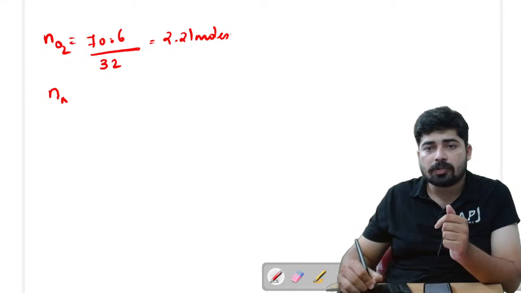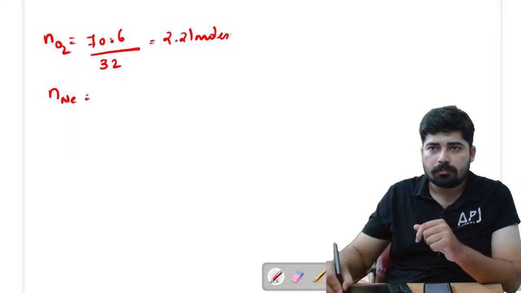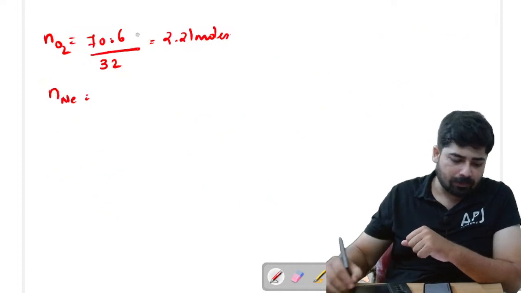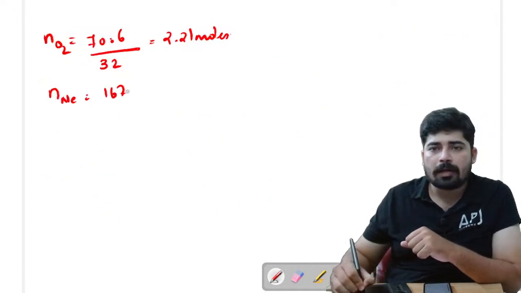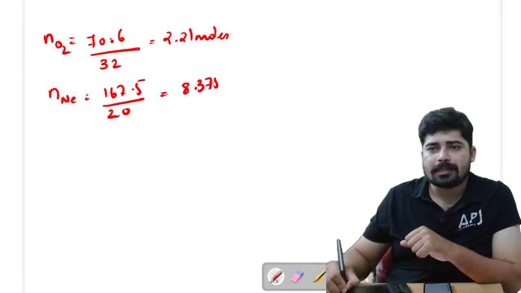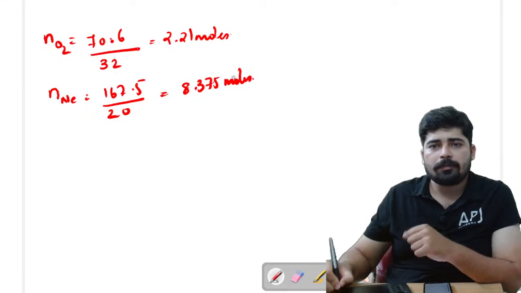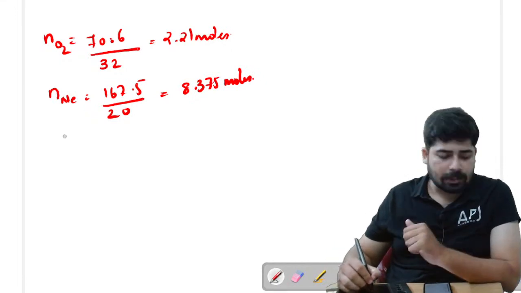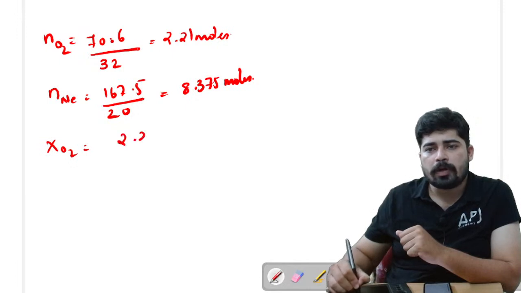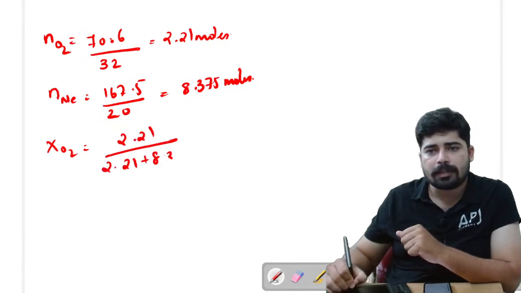Now the number of moles of neon is equal to, what is the weight of neon? That is 167.5. And what is the molar mass of neon? That is 20 gram per mole. So we will get a value of 8.375 moles. Here we got the number of moles of oxygen and neon. Now we have to find out the mole fraction of O2, that is 2.21 divided by 2.21 plus 8.375.